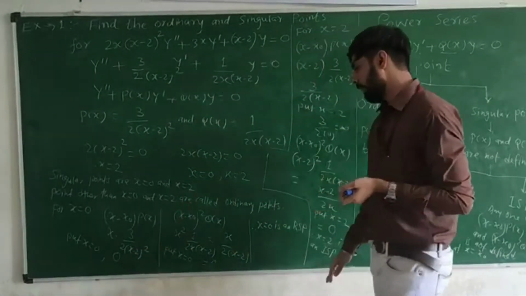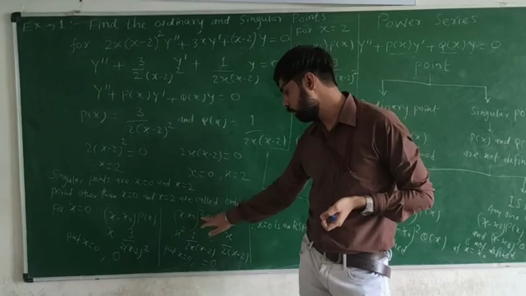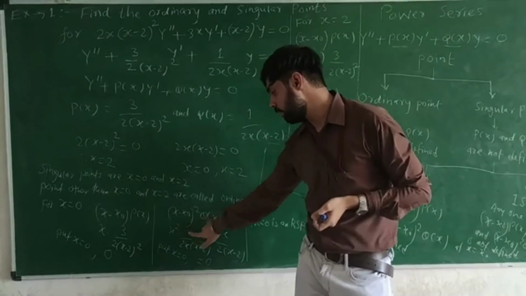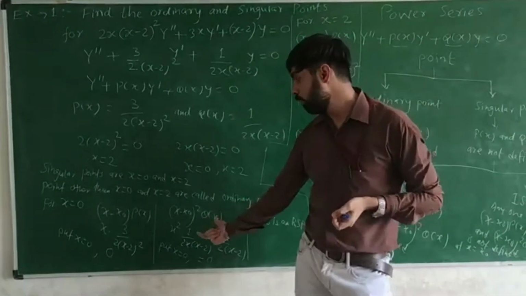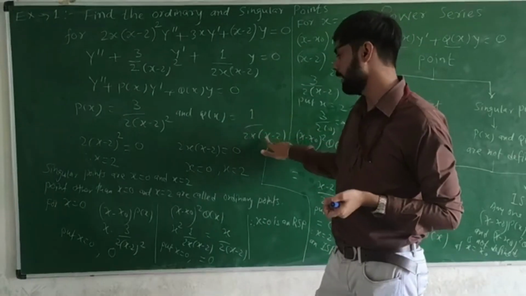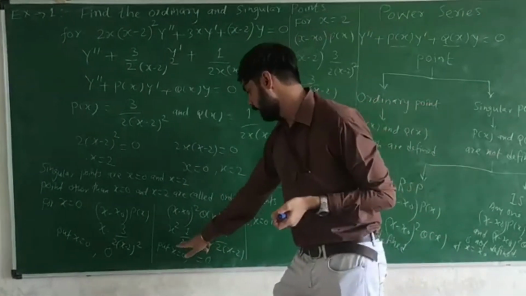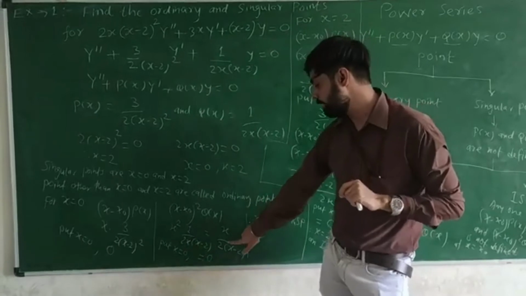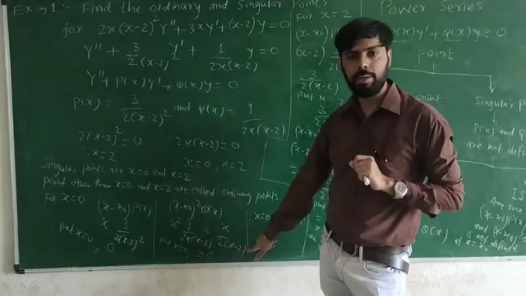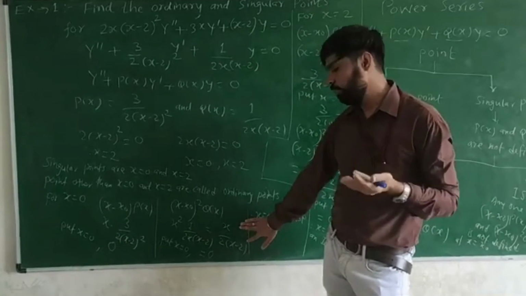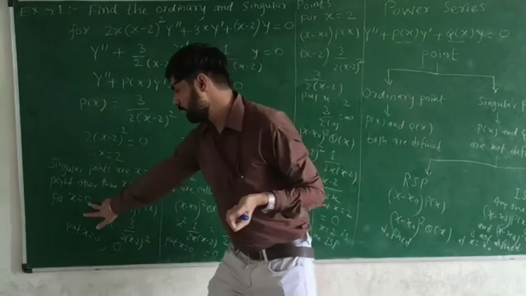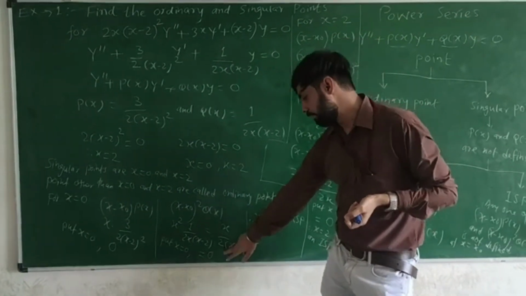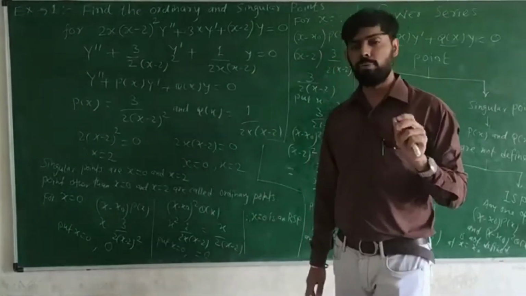Clear? Now the same way I am finding x minus x0 whole square times q of x. Replacing x0 by 0, it will be x squared into q of x. Now what is q of x? Q of x is 1 over 2x times x minus 2. So we simplify: x square divided by x cancels out, so the final will be x divided by 2x minus 2. Now after simplification, at which point are we checking? We are checking at the point x equal to 0. So replace that by 0, and again we get the answer 0. That is also a finite value.